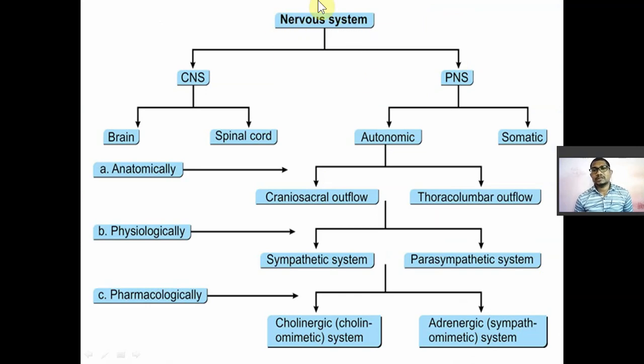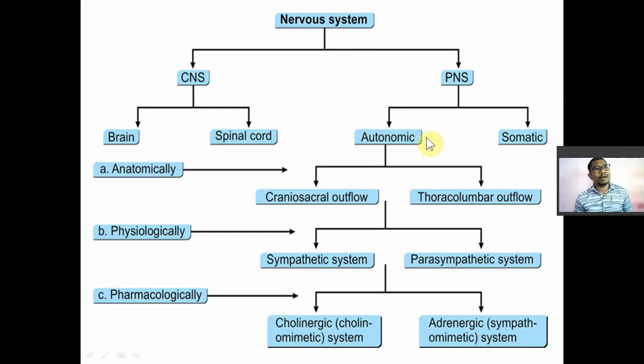So your nervous system is divided into two parts. First one is known as the CNS or central nervous system, which comprises the brain and spinal cord. Now another system is known as the peripheral nervous system, PNS, and it is divided into two parts. It consists of nerve fibers. So PNS will have autonomic nerve fibers and somatic nerve fibers.